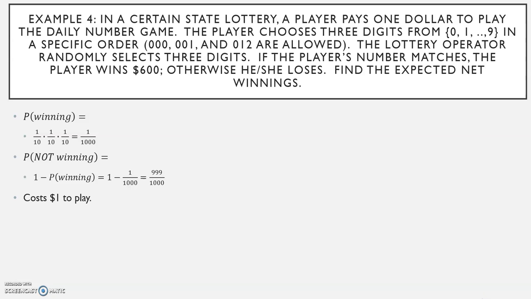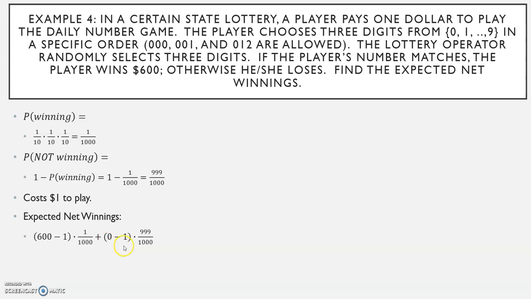Remember that it costs $1 to play. The expected net winnings: 600 minus 1 times 1 over 1,000 plus 0 minus 1 times 999 over 1,000. 600 minus 1, well, you would win $599 because you paid $1 to play.